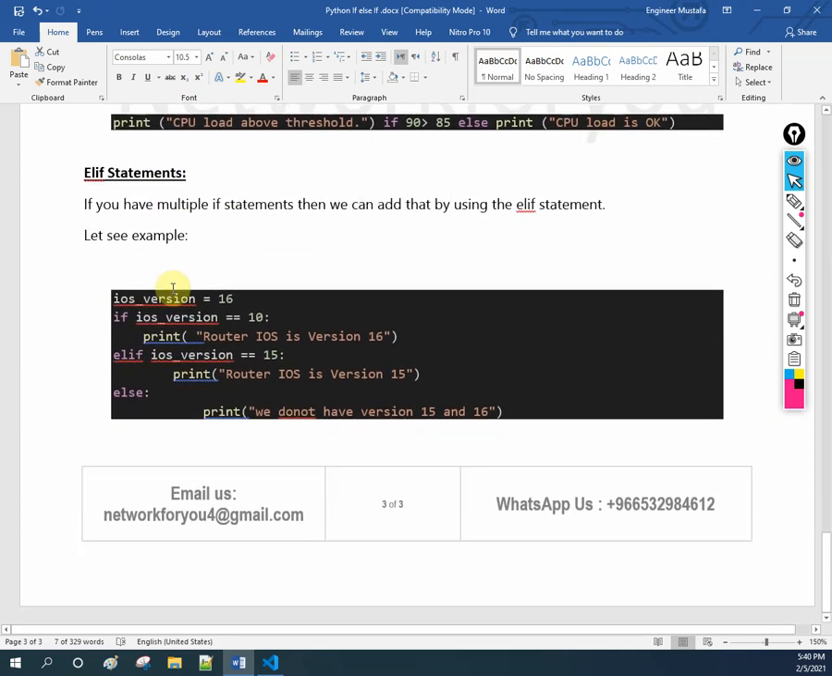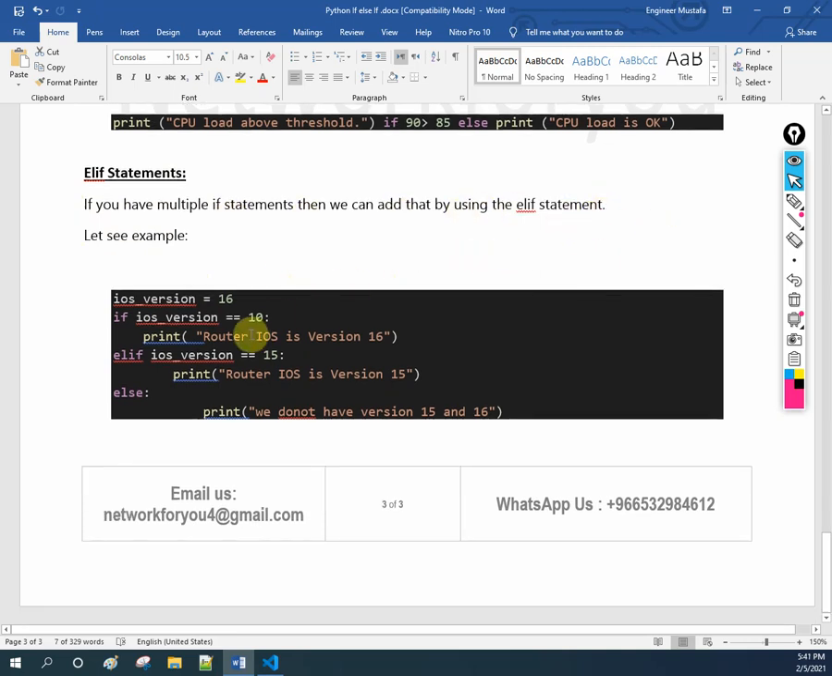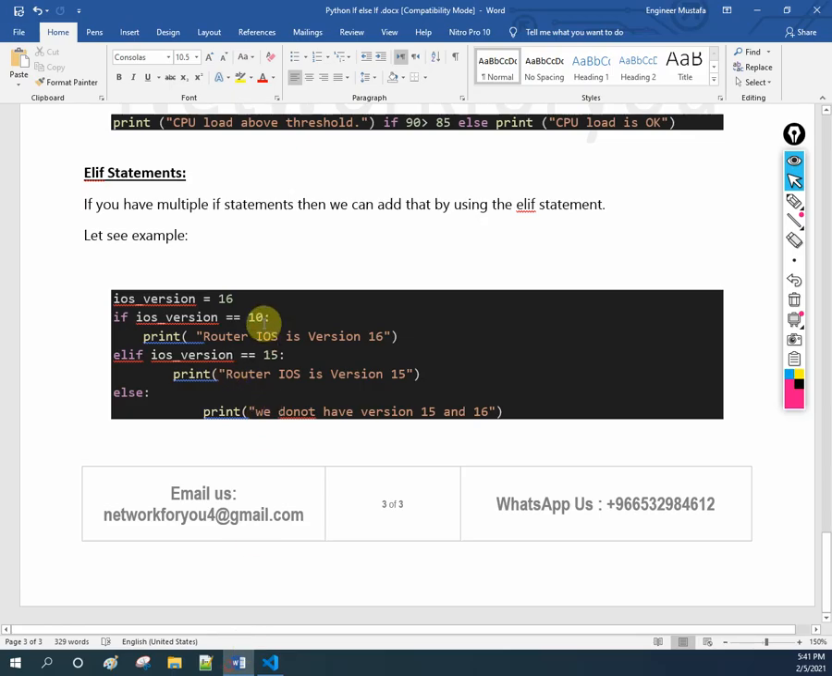And the last one we have is the else if statement. If you have multiple if statements, then we can add them by using the else if statement. How will we do it? Here is a similar example. First, I am saying the iOS version is 16, and here I am saying if this version is equal to 10, then print this version. Instead of 10 we need to write 16; maybe by mistake I wrote it here. No problem. If this is equal to 16, then print this one, else check this condition.